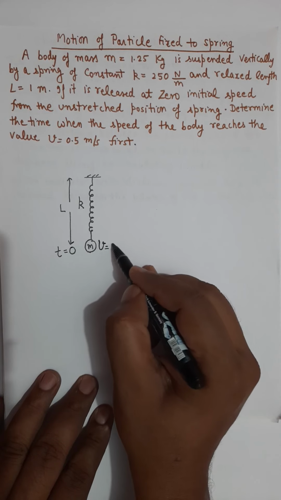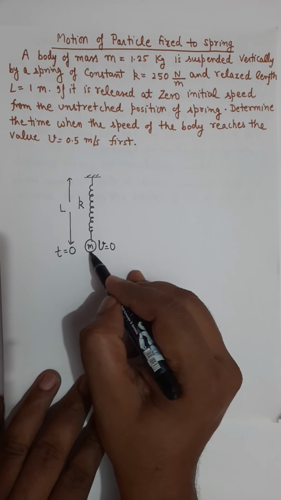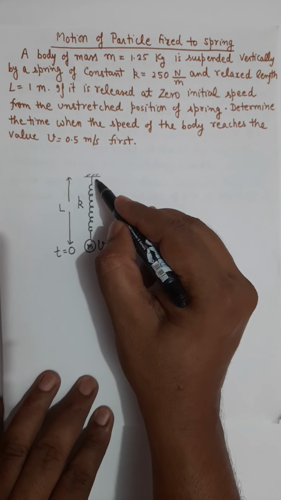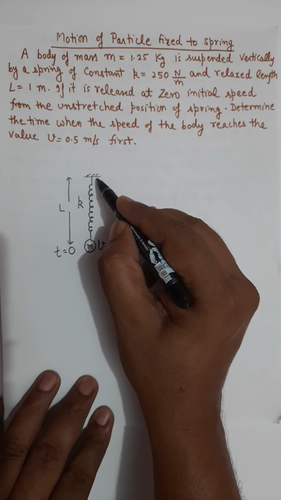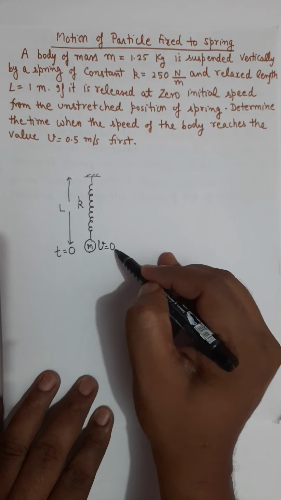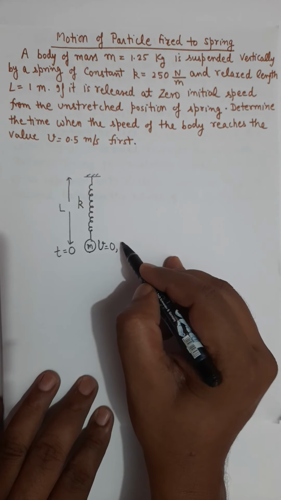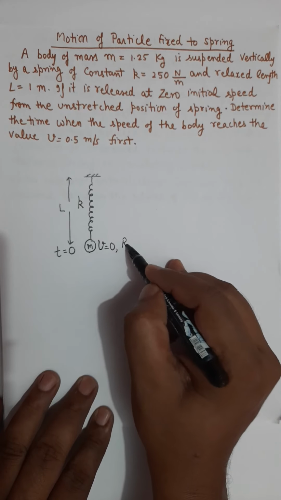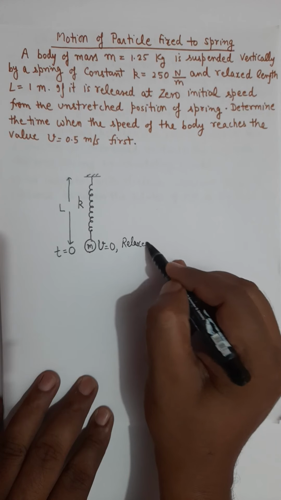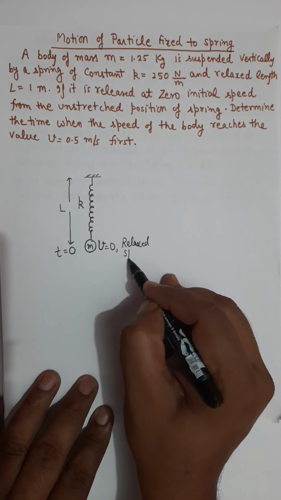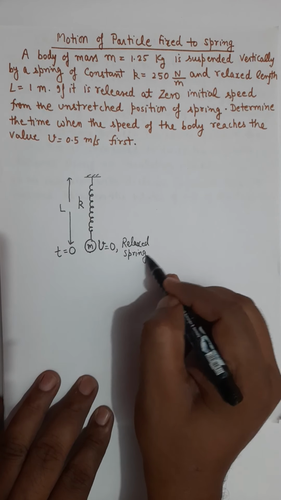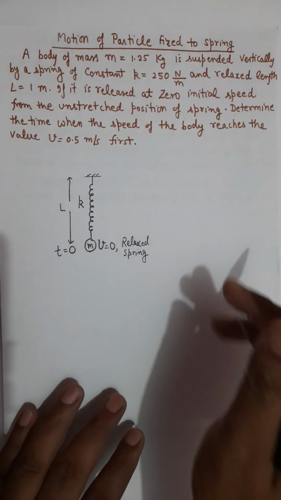The velocity of the particle is 0, and at that moment the spring is completely undeformed, that is, relaxed. Right, so this is the information already given in this problem.